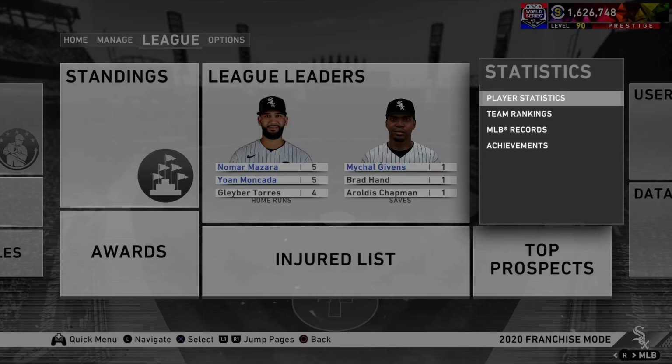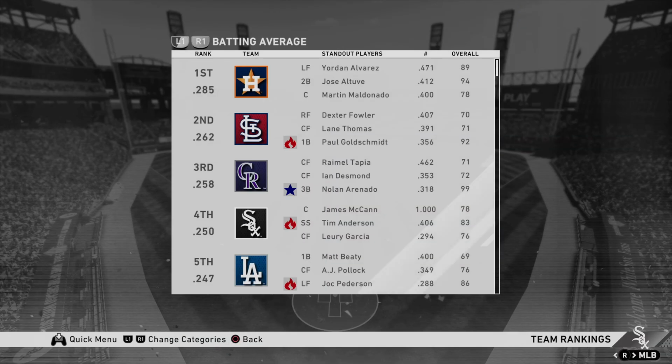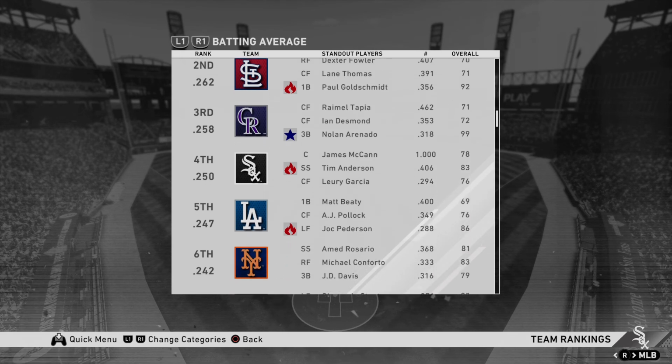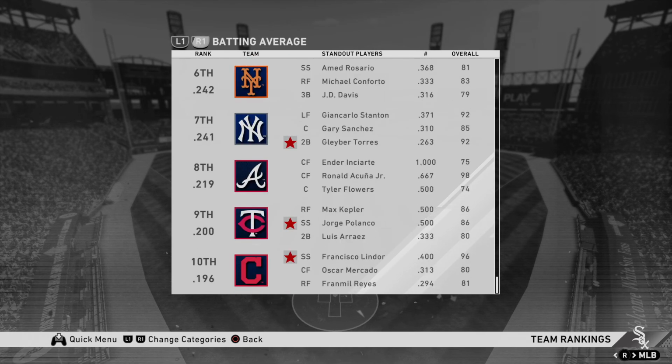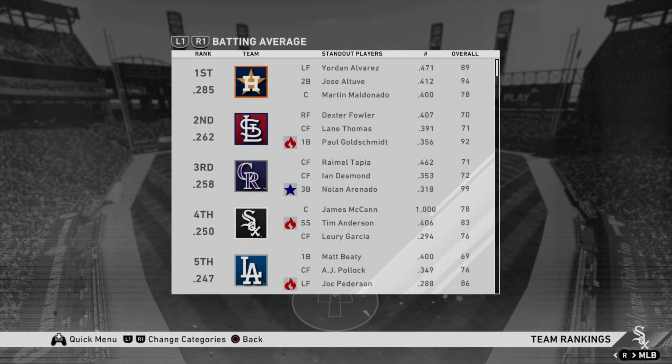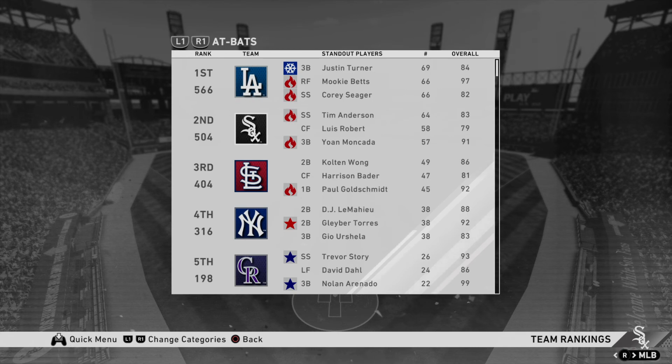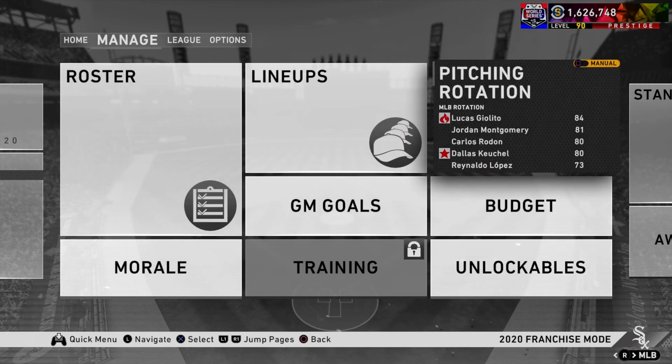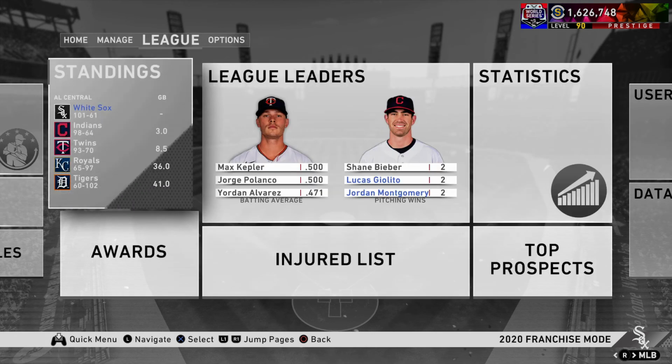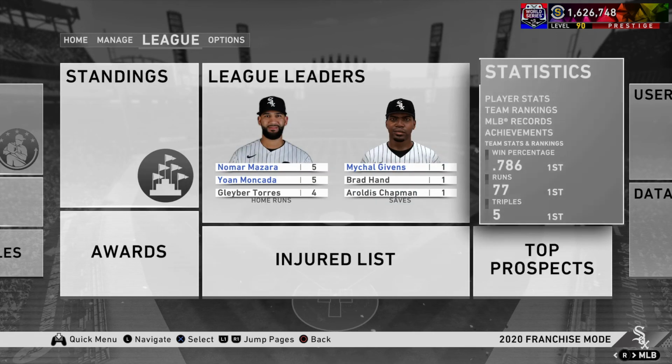I don't really know what else to go over. I think I'm going to go over team rankings here, though, because I don't think we were able to see that. I don't want to go over our rosters and top prospects and all that, because I'll save that for when I start the franchise process. But team rankings, that's a good one to go through. Is this only for the playoffs, though? Yeah, this is only for the playoffs. Okay, so actually we're not going to go through team rankings because I don't really care too much. All right, well, I guess I've been looking, and there's really nothing else worth going through.